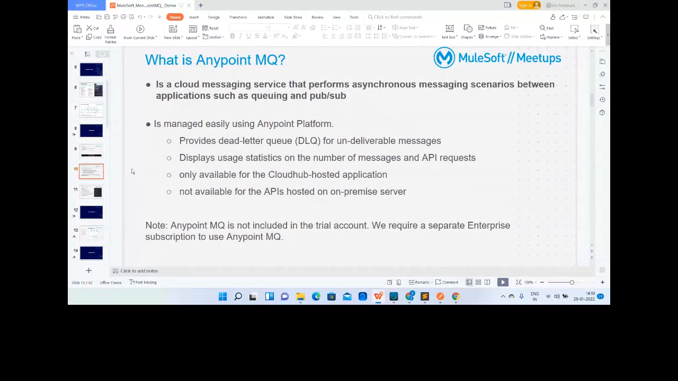So, whenever we come across any point MQ, the first question that comes to our mind is: what is a queue, first of all? A queue is a temporary storage area where we can send messages for a temporary purpose and then use or consume them as and when needed. So we can say a queue is a temporary storage area used for inter-app communication, right?